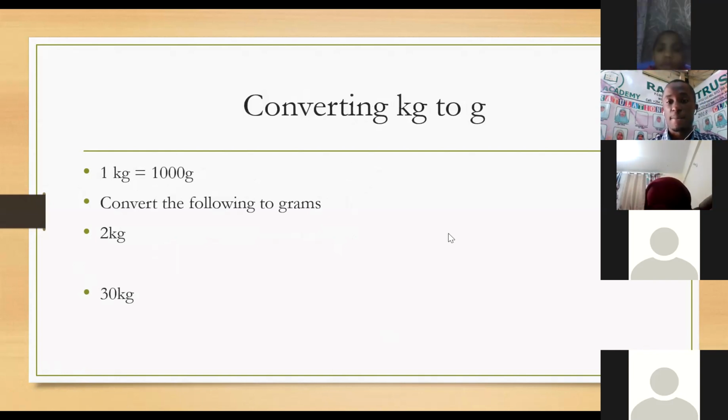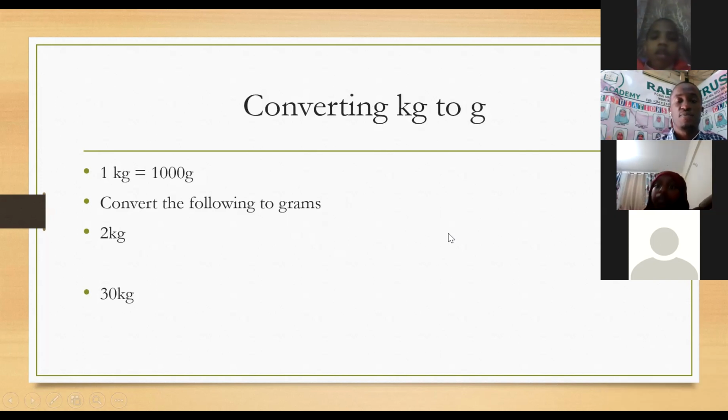We've said that when we are converting kgs to grams, we are going to use this formula. 1 kg is equals to 1,000 grams. So I have got 2 questions there. Convert the following to grams, and the first one is 2 kg. I want us to convert 2 kgs to grams, and then the second one is 30 kg. Convert 30 kgs to grams.